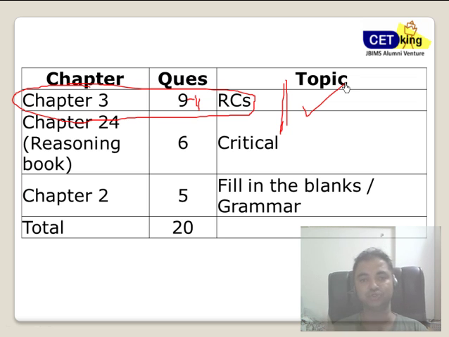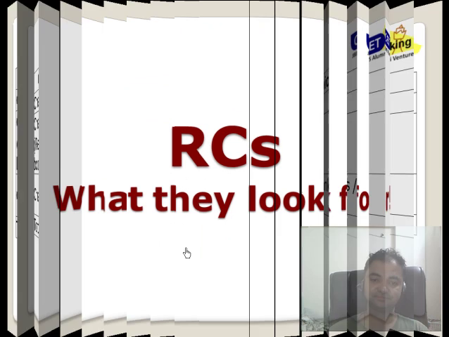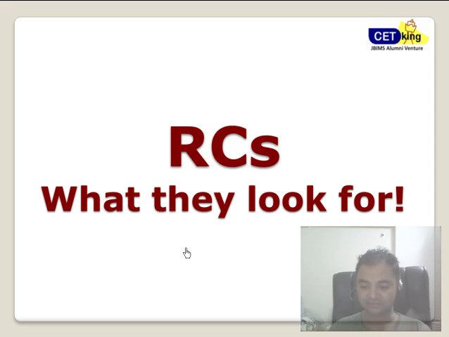We have divided RC into social RCs, psychological RCs, all those RCs. Next is your critical reasoning. One chapter from the book, chapter number 24, will give you 1 to 2 questions in the exam, and chapter number 2, which is fill in the blanks, vocab and grammar, 5 questions. So probably a total of 20 questions out of the exam are based on these 3 chapters. Please do them first. Now in this video I'm going to focus mainly on RC, because RC is the main thing to improve for almost everyone.